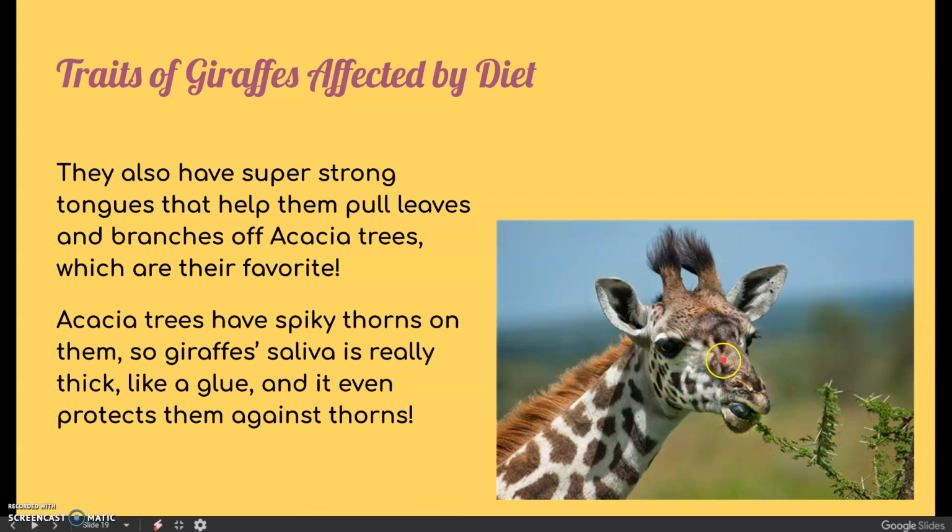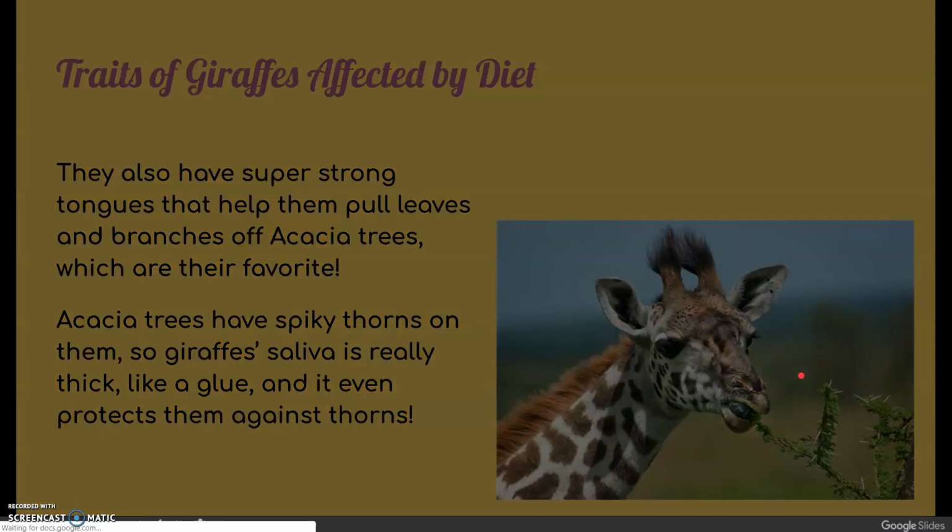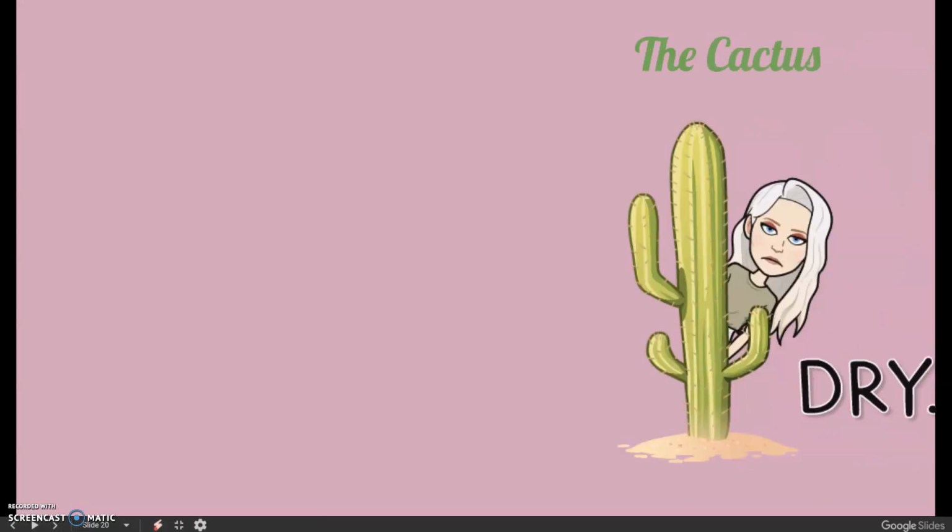Well, the giraffe's tongue had to adapt to that as well. And now they have really thick, glue-like saliva that protects them against those thorns. So when they're eating all these thorns, they don't even feel it, and they can survive and eat all the food they want.